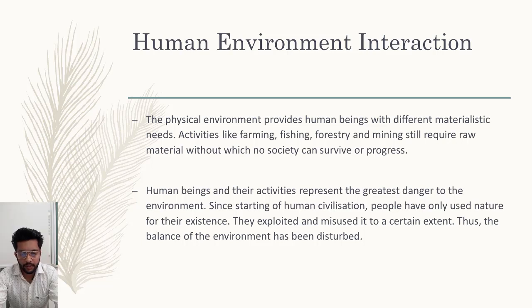Human beings and their activities represent the greatest danger to the environment. Since the start of human civilization, people have only used nature for their existence. They exploited and misused it to a certain extent, thus the balance of the environment has been disturbed. We are seeing in our general life that the environment's balance is very disturbed. We are also seeing its consequences like the coronavirus pandemic and global warming. These are all consequences of the disturbed balance between humans and nature.